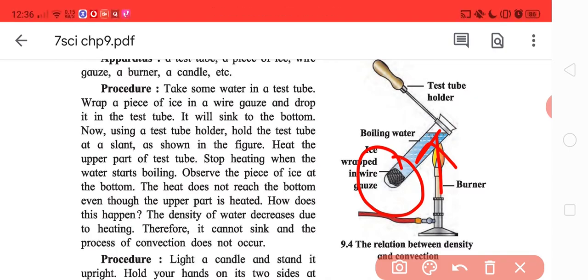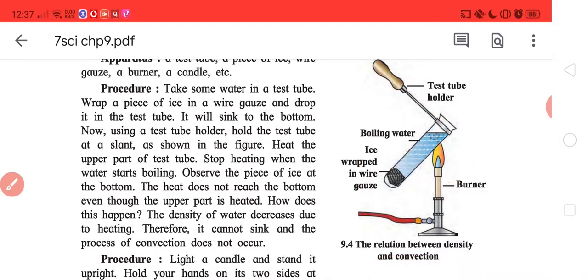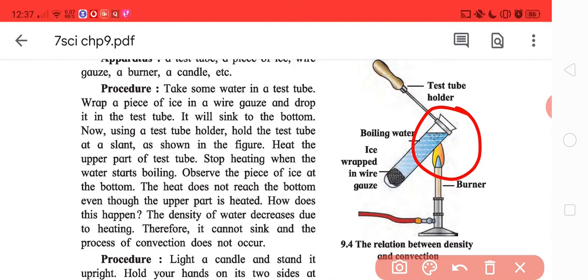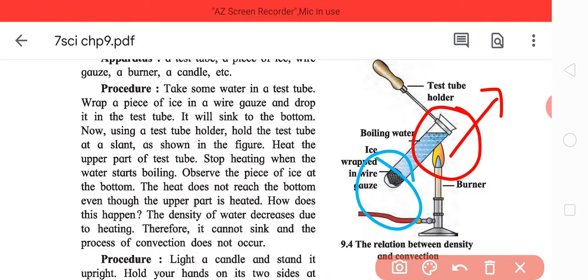We take a burner, we have a test tube holder, and we hold a test tube such that the top is on the above side. Now when you heat it, the water here starts boiling. As the water starts boiling, the density decreases. Now the water wants to go up, but it cannot go up since there's no water to replace it. So this part remains hot and this part continues to remain cool because there are no convection currents going on.